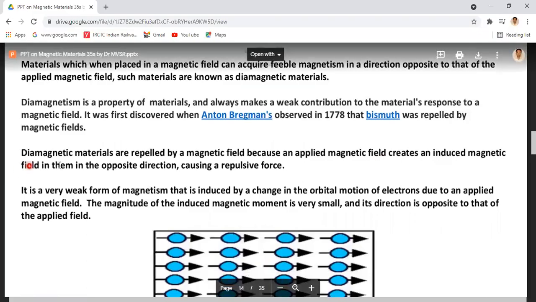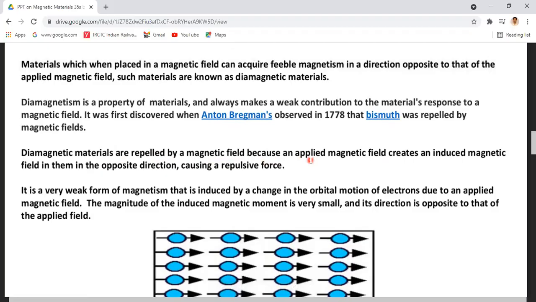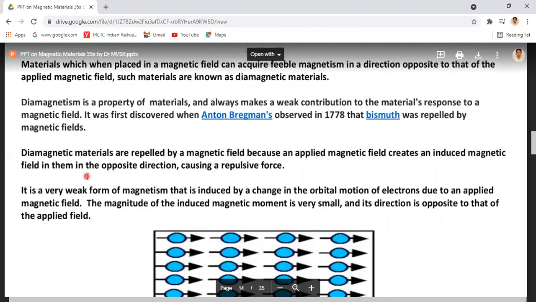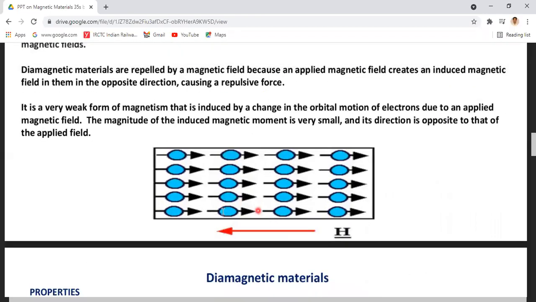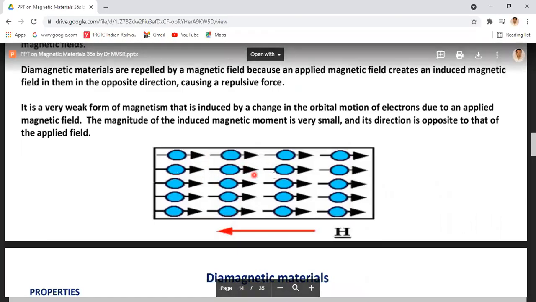Here diamagnetic materials are repelled by magnetic field because an applied magnetic field creates an induced magnetic field in them which is in opposite direction, causing a repulsive force. So all the dipoles are oriented in the opposite direction of the applied magnetic field. It is a very weak form of magnetism.